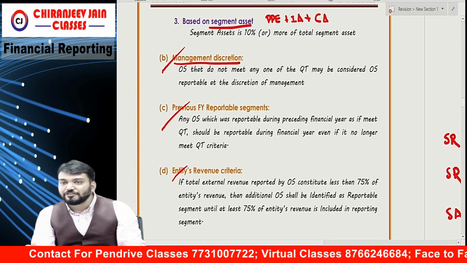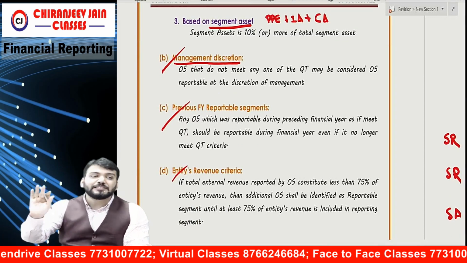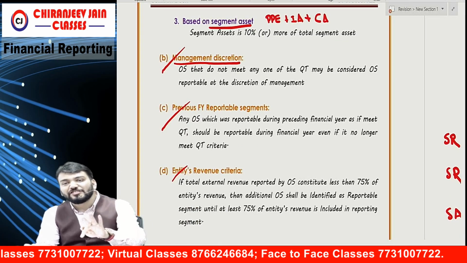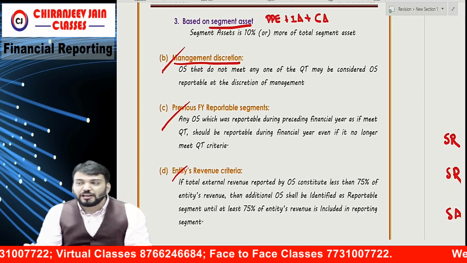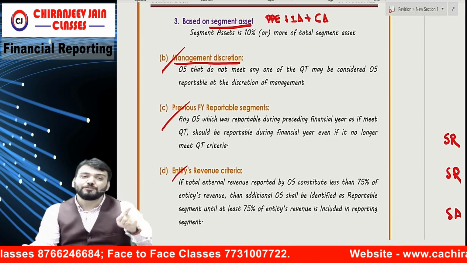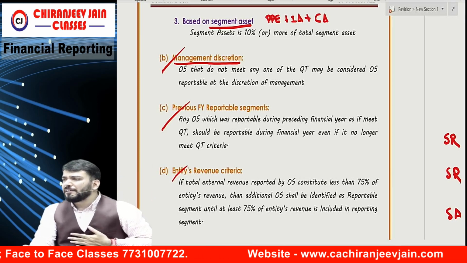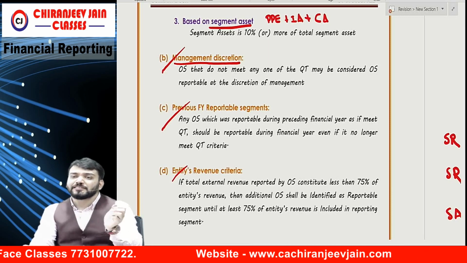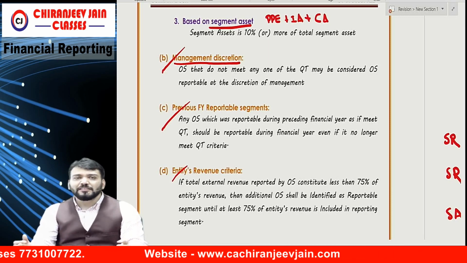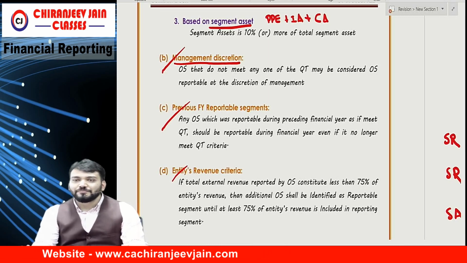Then, as per management discretion, any operating segment can be a reportable segment based on the discretion of management, even though it does not satisfy the QT limit. For example, I want to start GFRS classes. So can I say revenue is zero, result is zero, and asset is zero?